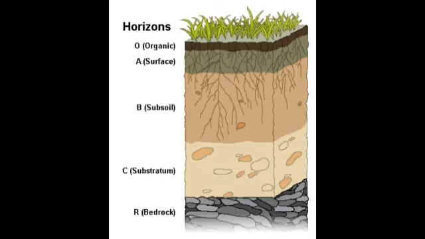And the last one is the lowermost layer, which lies below horizon C. It is actually D. In the picture it is given as R, but it is actually D. This layer has unbroken solid rocks, or the parent rocks. So the first is the parent rock, then above that are the rock fragments, and above that is the subsoil, and topmost is the topsoil. Okay, children, so this is about the horizons of the soil.